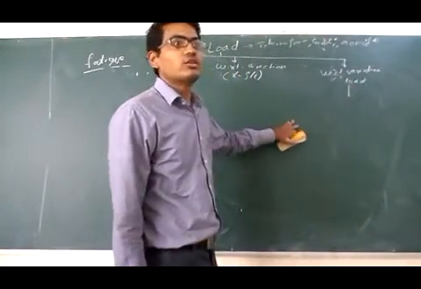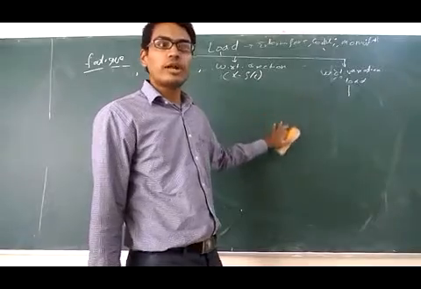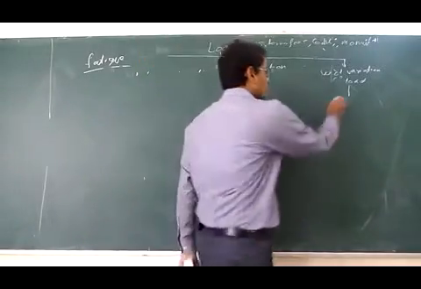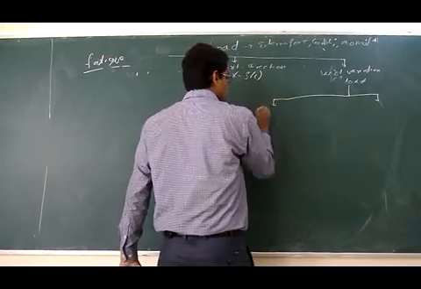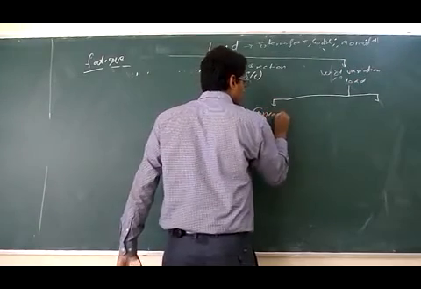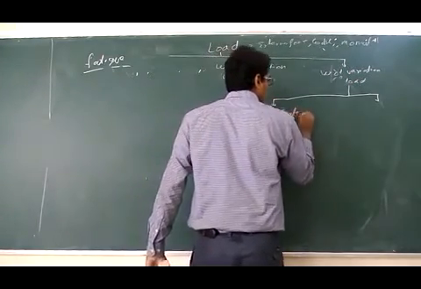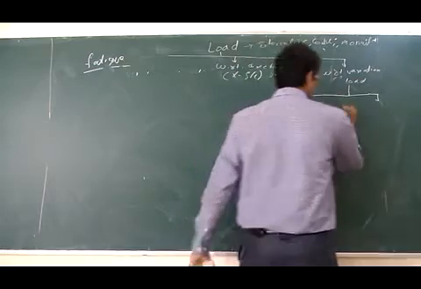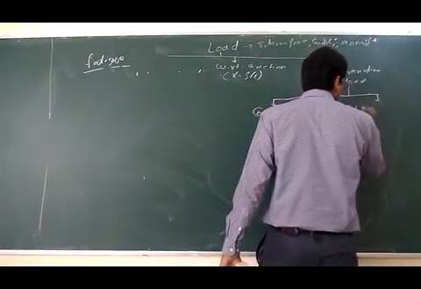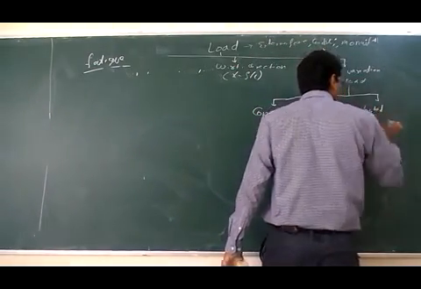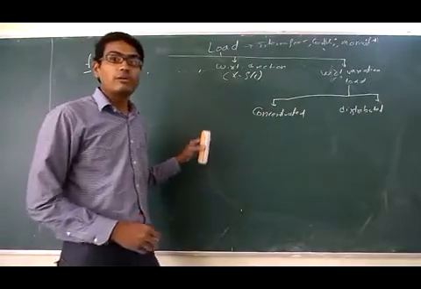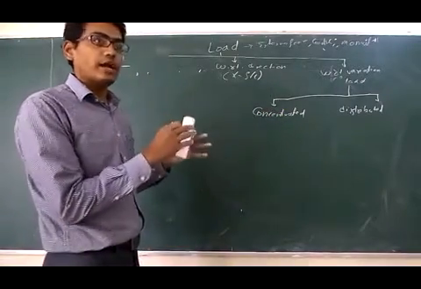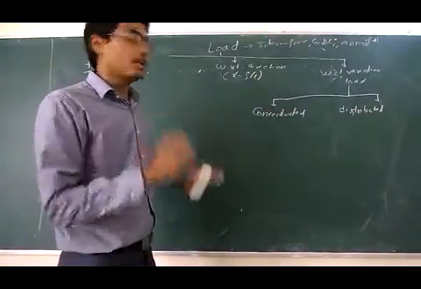With respect to the variation of load, it is further divided into two different categories. One is concentrated load, another one is distributed load. Concentrated load is acting at a certain point, at a very small area.